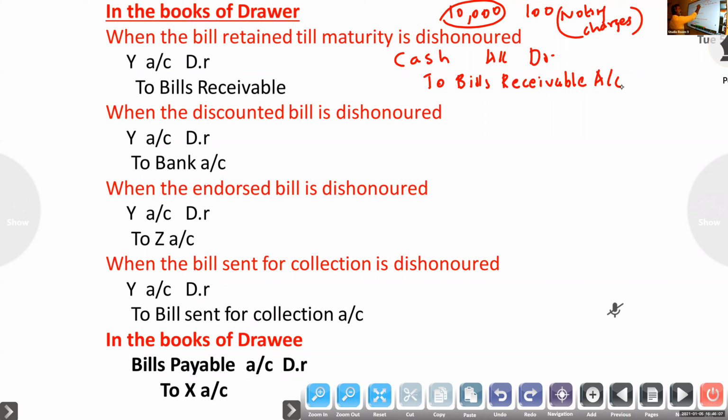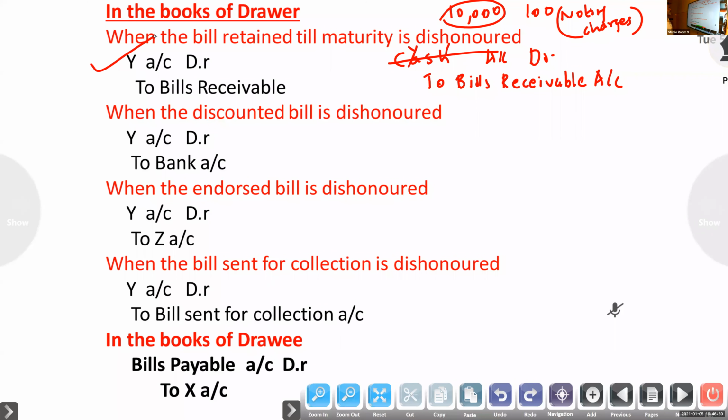If it is dishonored, we won't get the cash. Instead of that, the person who is responsible you have to write. Y account debit to bills receivable. We won't get the cash, so instead of cash, the responsible person you have to write.